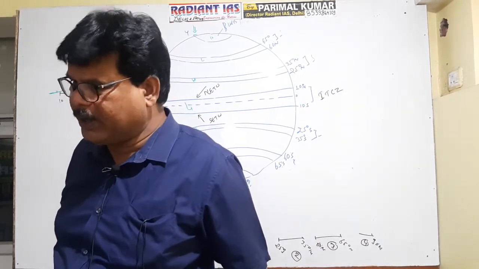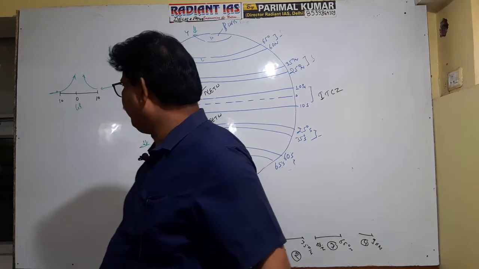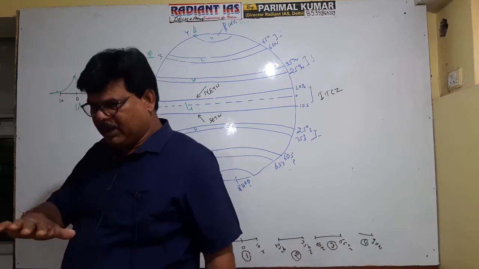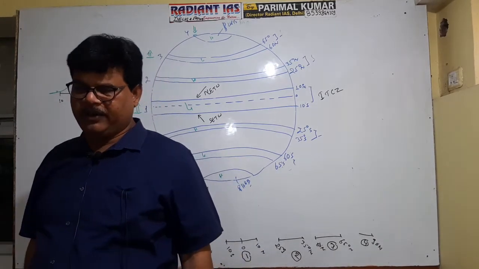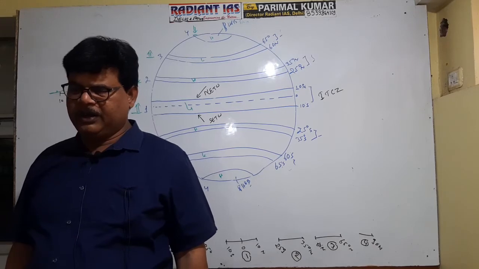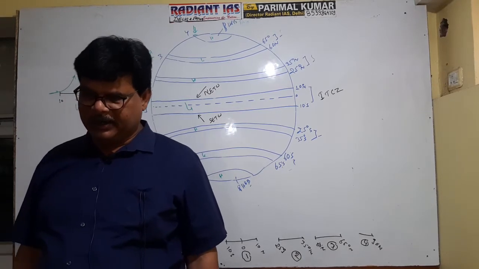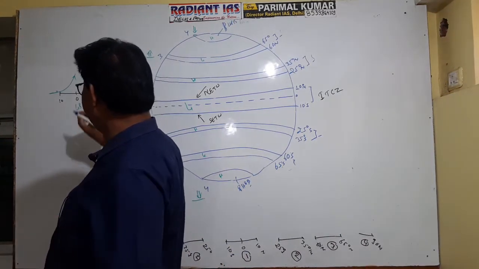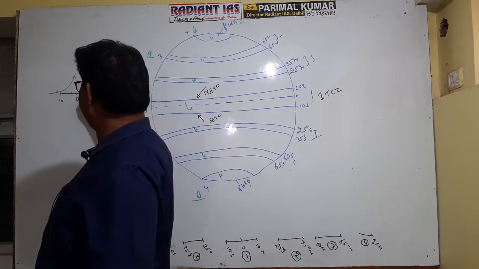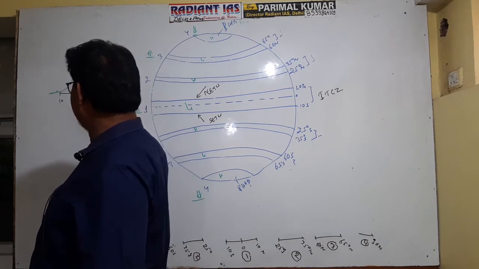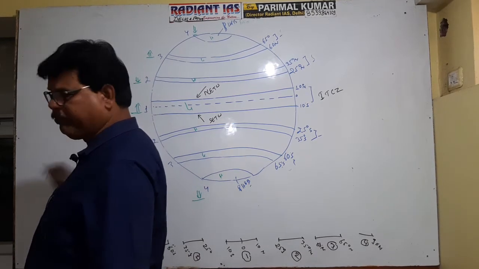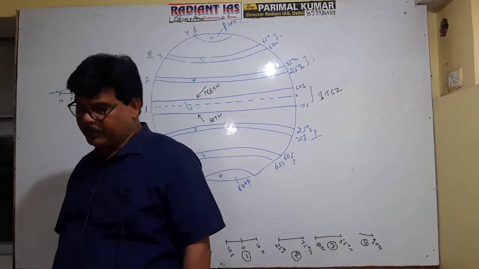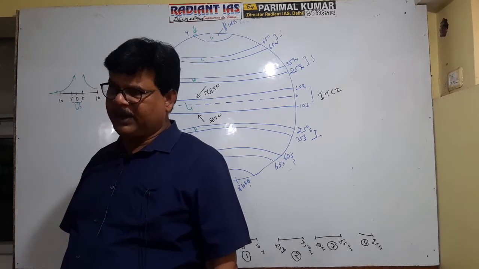Getting well now? Since the wind uplifts, in the central part, I had said that if air blows in a horizontal way, then it is referred to as wind. But if it blows vertically, then it is referred to as current. So in the central part of ITCZ, that is the equatorial low pressure belt, between 0 to 5 degrees north and 5 degrees south, this is the central part. In this central part, there is no effective surface wind. There is a dominance of air current.